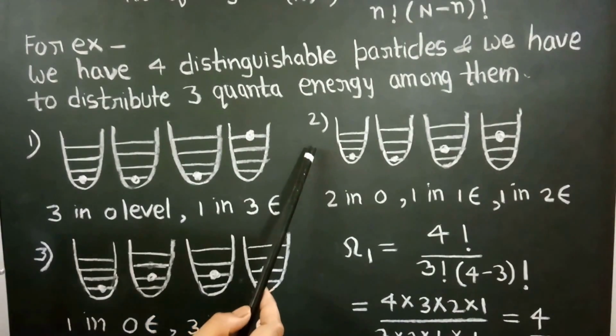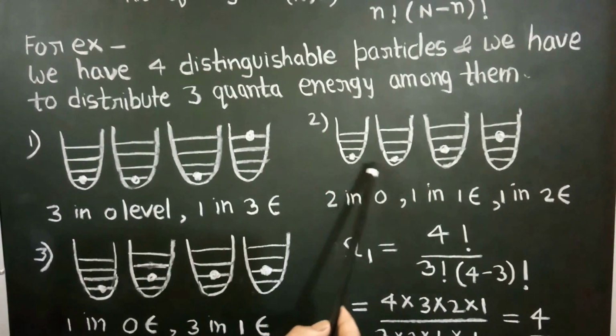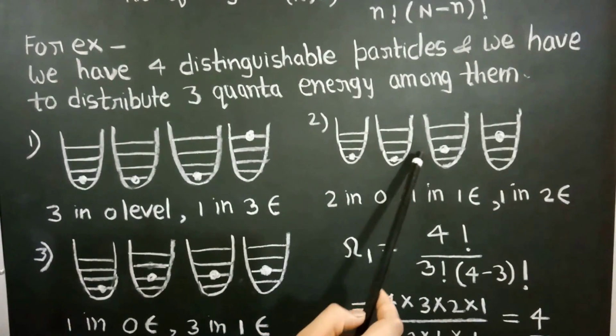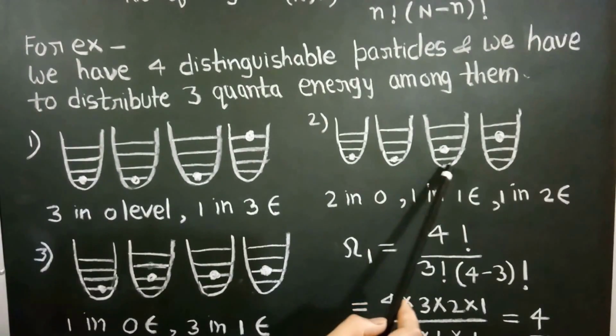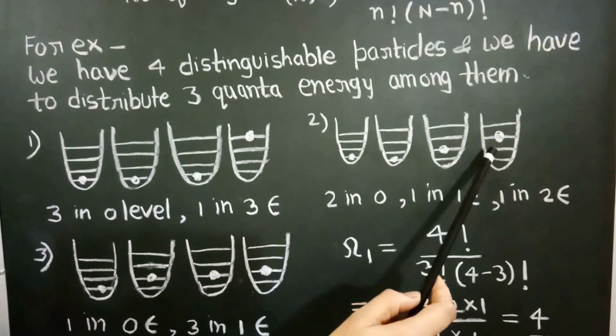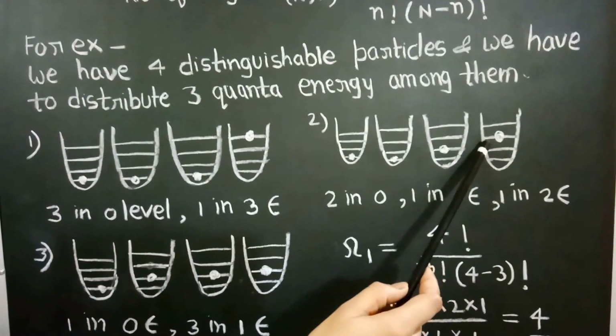The second possibility may be that 2 particles are in the ground level, the third particle is in the first excited state, and the fourth particle is in the second excited state.